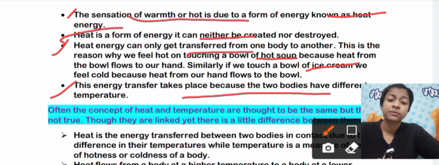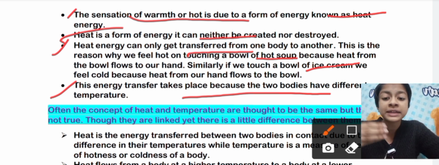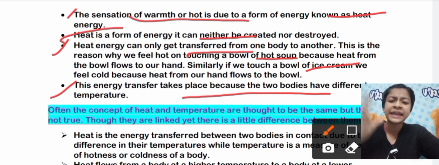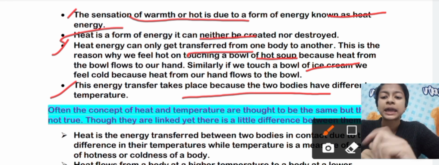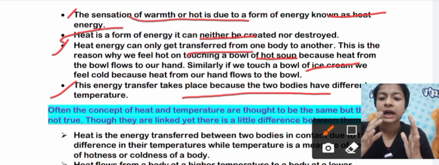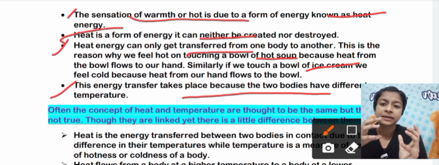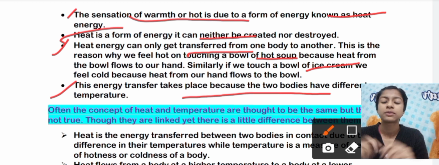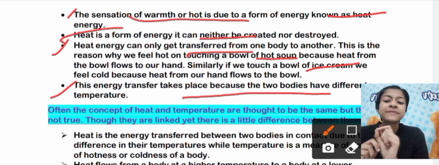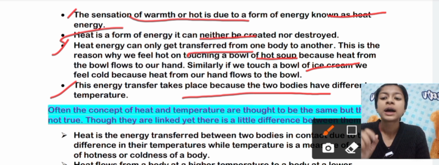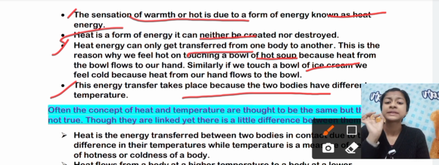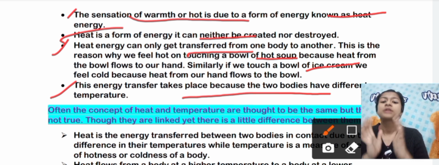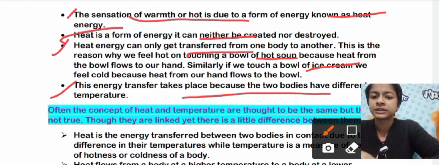This energy transfer takes place between two bodies having different temperatures. Important point: why do bodies having different temperatures enable the transfer of energy? Because if the bodies are at the same temperature, how will they become hot or cold? They are the same. If they have different temperatures, energy transfer can take place. If they have the same or similar temperature, energy transfer cannot take place. Let's move on to the next topic.